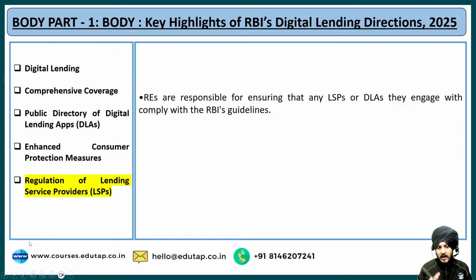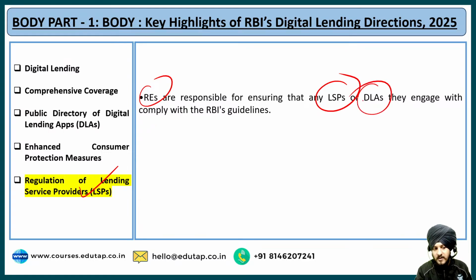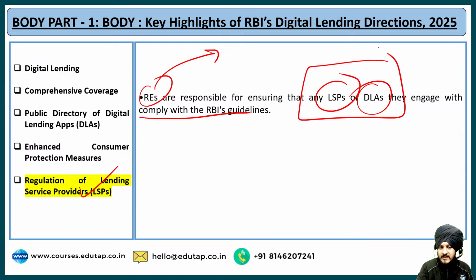So point number one, the REs, meaning the regulated entities, for example the banks or the NBFCs, whoever are involved in the lending mechanism, who are the original lender. These REs are responsible for ensuring that any LSP, which means lending service provider, or DLA, digital lending app, they engage with complies with the RBI guidelines. So basically it is a duty of the regulated entities, which means the banks or different NBFCs, to ensure that these LSPs or DLAs are complying with the RBI guidelines, so that any kind of fraudulent activity does not happen.